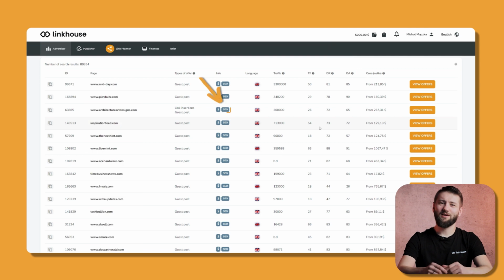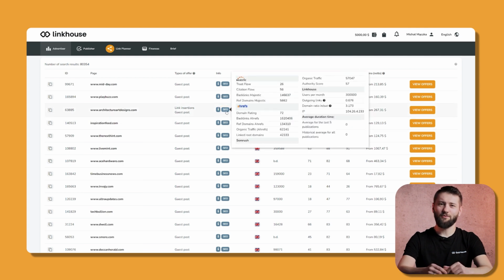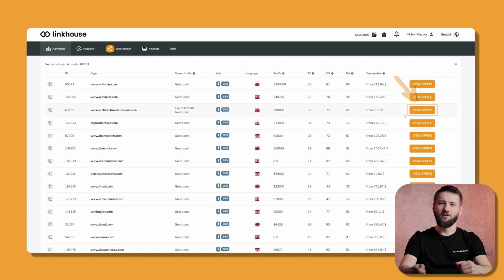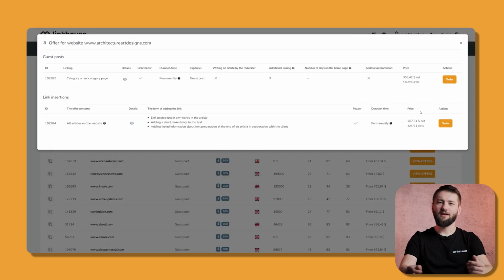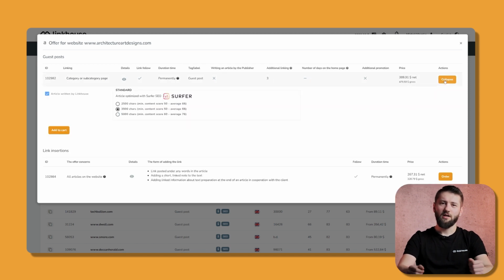If you want to check more parameters, you can find them in the information section. Hover your mouse over the See Offers button to view the details. You will find the information about internal linking, publication time, and for how long your content will appear on the portal's homepage.